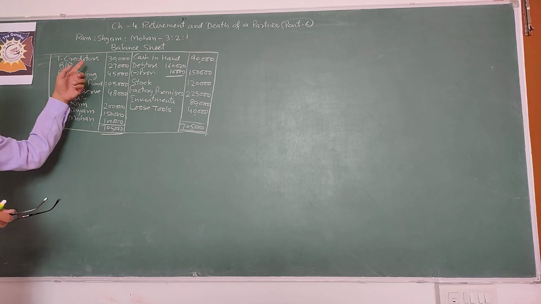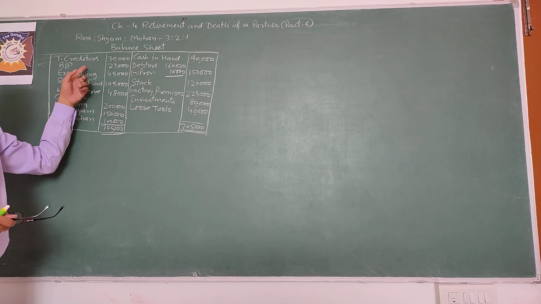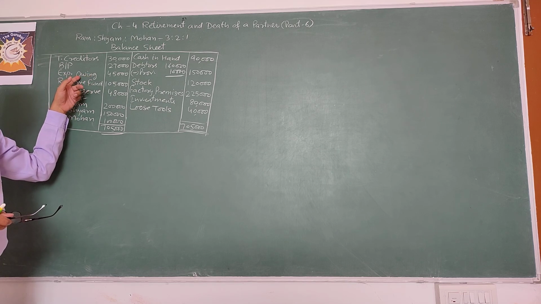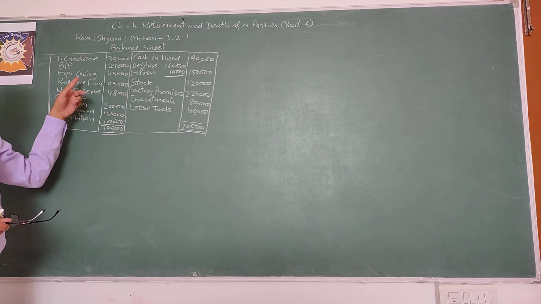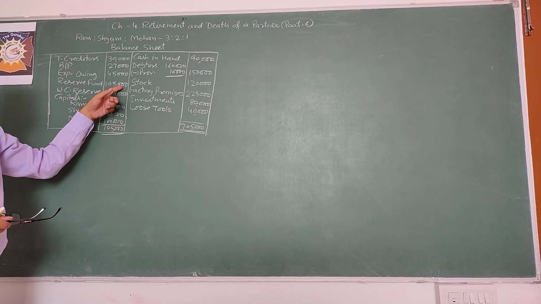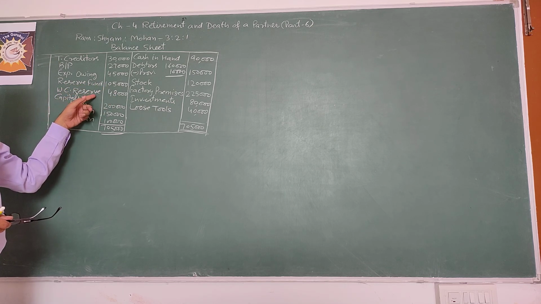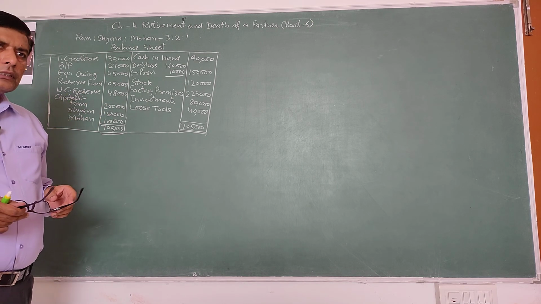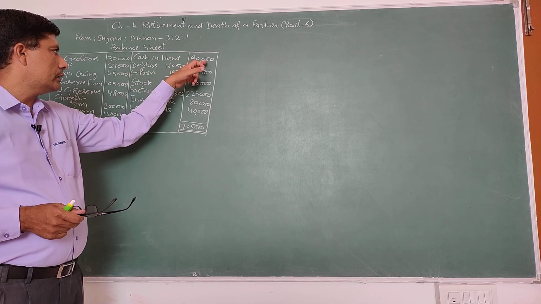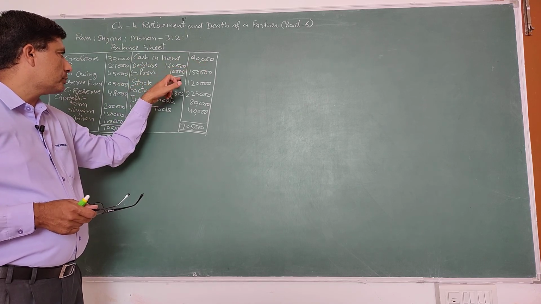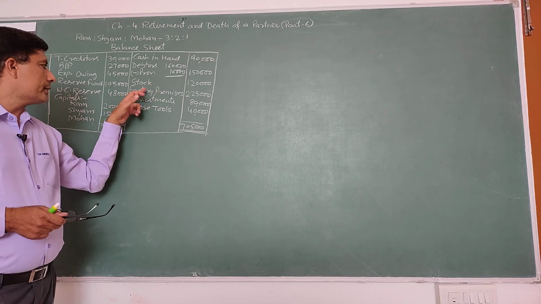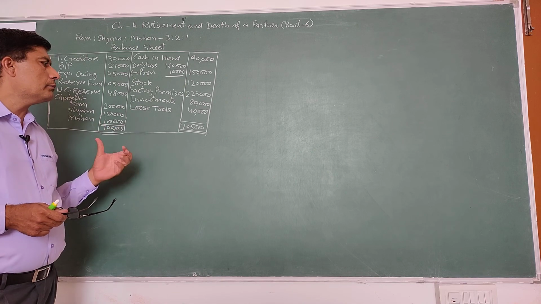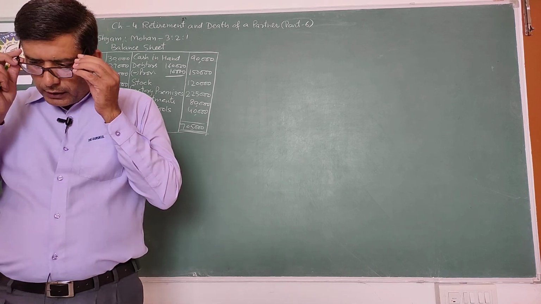Trade creditors 30,000, bills payable 27,000, expenses owing, it means outstanding expenses 45,000, reserve fund 1,05,000, workman compensation reserve 48,000, capitals of Ram, Shyam and Mohan are also given. In assets, cash in hand 90,000, debtors less provision, stock, factory premises, investments, loose tools are given. So this is the balance sheet. Now, further information is provided.